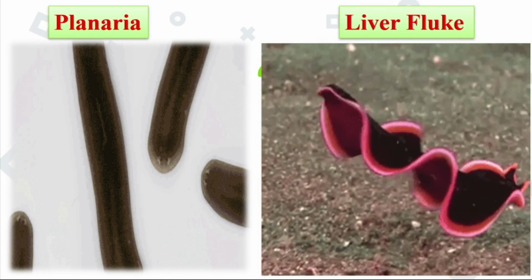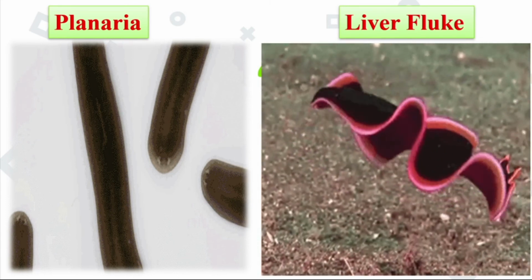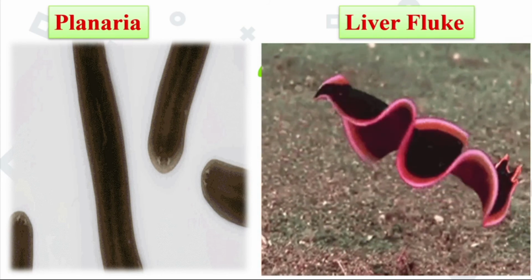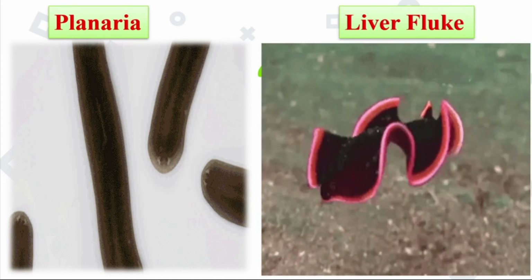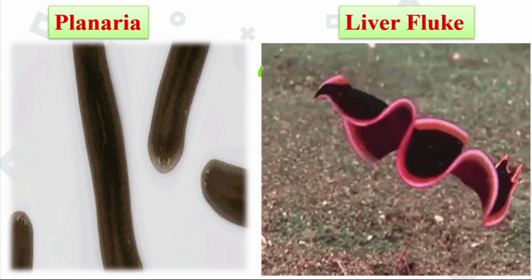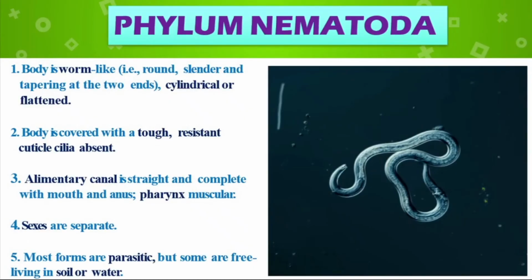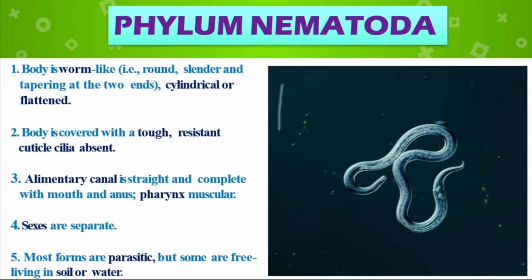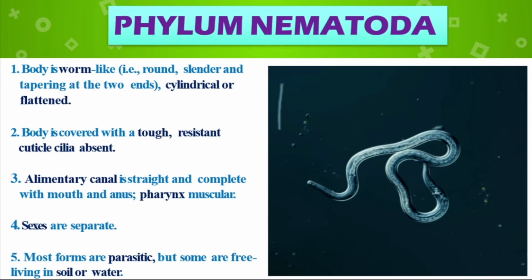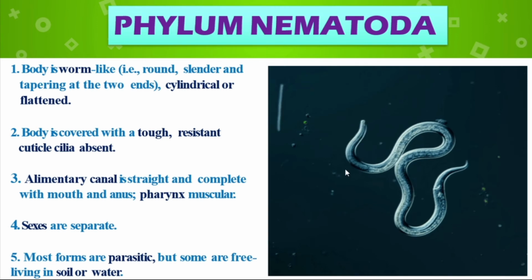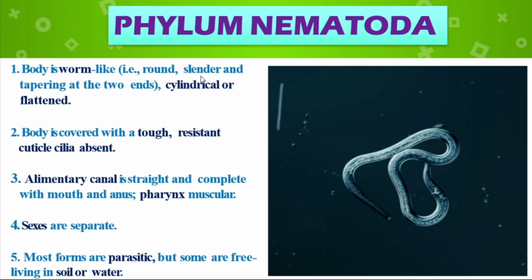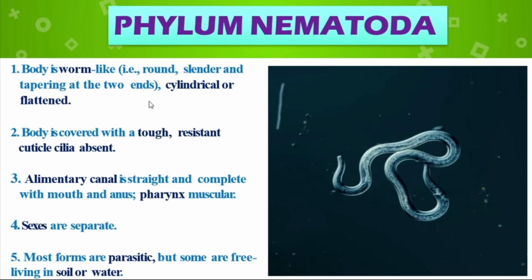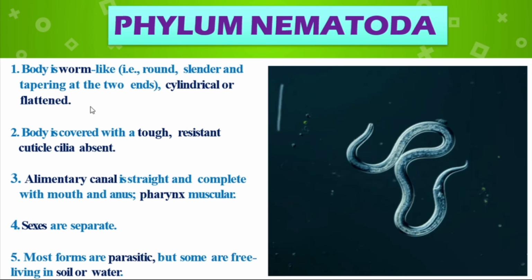And second one, liver fluke. It looks thin and leaf-like in nature. The mouth is the only opening in the body. So these are the examples of phylum Platyhelminthes. And phylum Nematoda: the body is worm-like, round, slender, and tapering at the two ends. Now see the picture. These are worm-like, with an upper and lower end. The body looks round, slender, and tapering at both ends, and cylindrical or flattened.